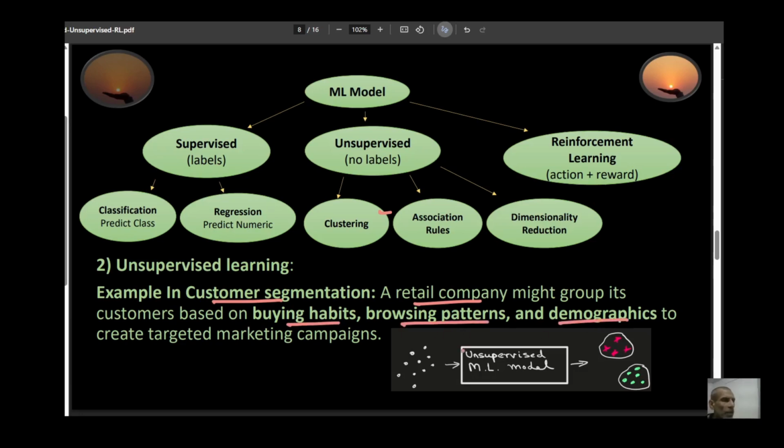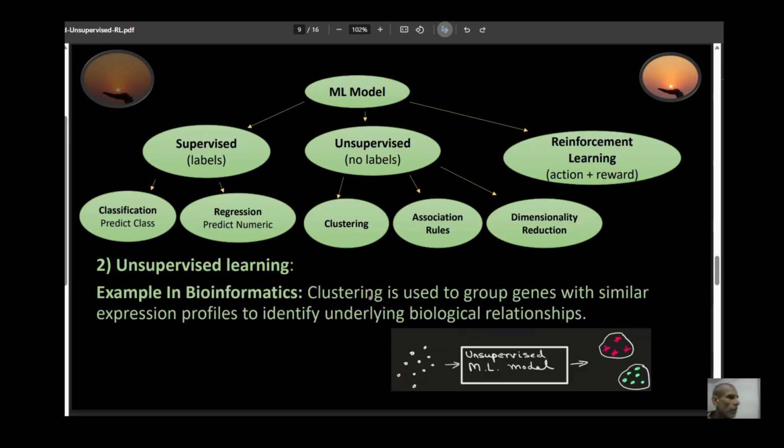So this way, they can group them together. By grouping them together, let's say these are your customers, and let's say this is one group and this is another group. So now they can create a targeted marketing campaign for this group, and they can have a different strategy for this group of people. Another example of clustering would be in the field of bioinformatics.